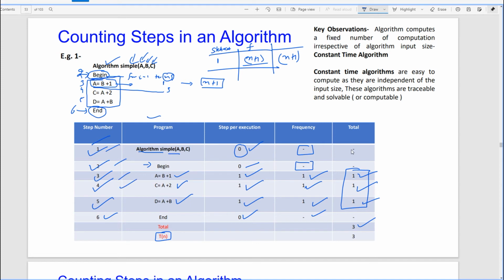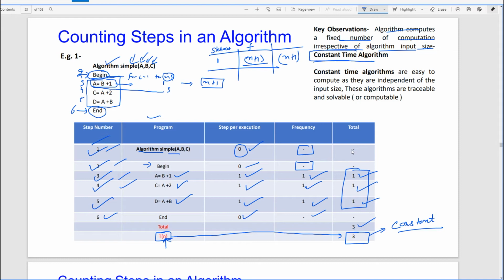So now what we have observed is this particular observation. We have given 3 inputs a, b, c, and with these n inputs, what is our total time? That is 3. What is 3? 3 is a constant value. So the key observation is that the algorithm computes a fixed number of computations irrespective of the algorithm input size.